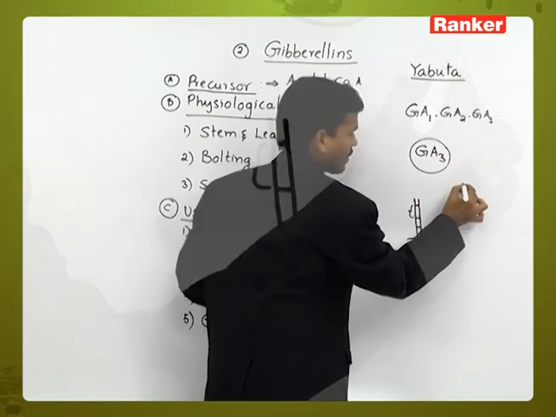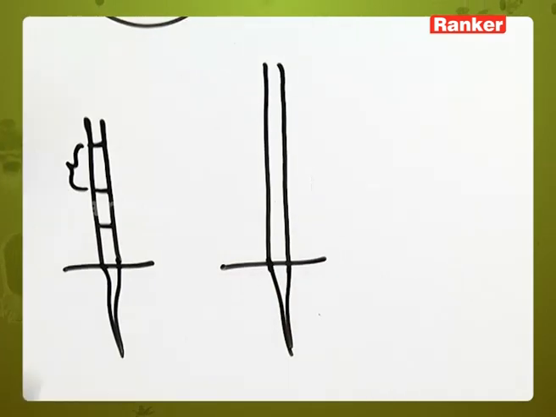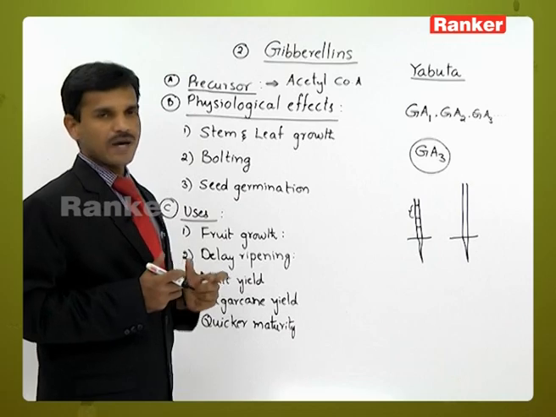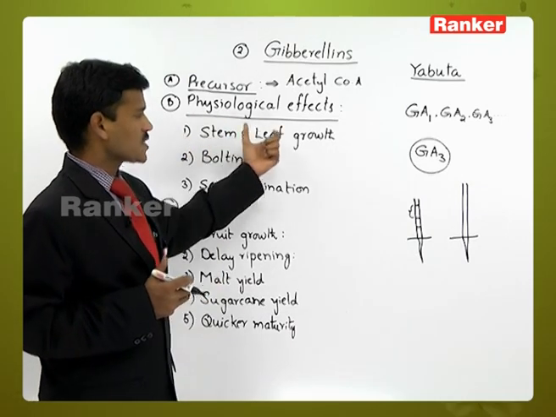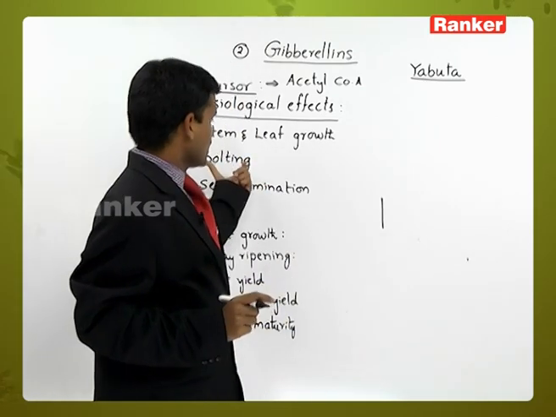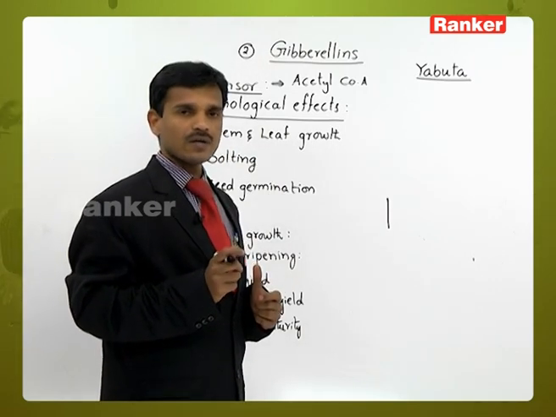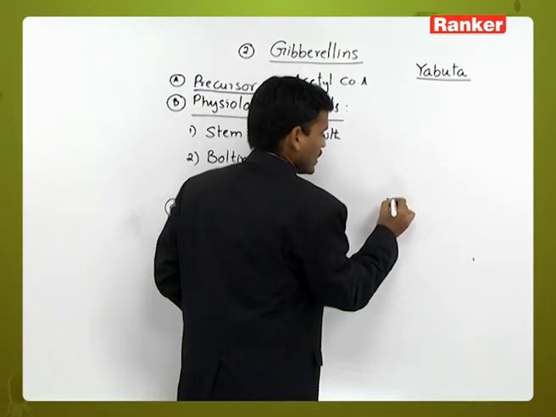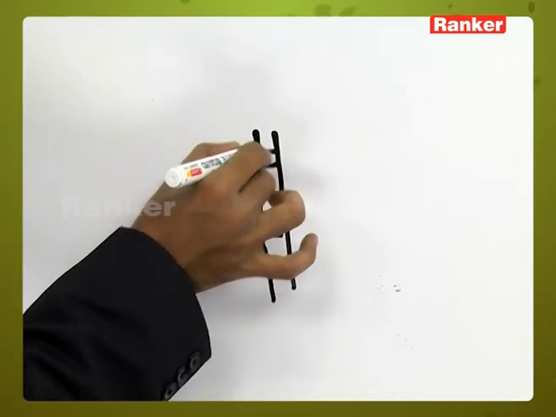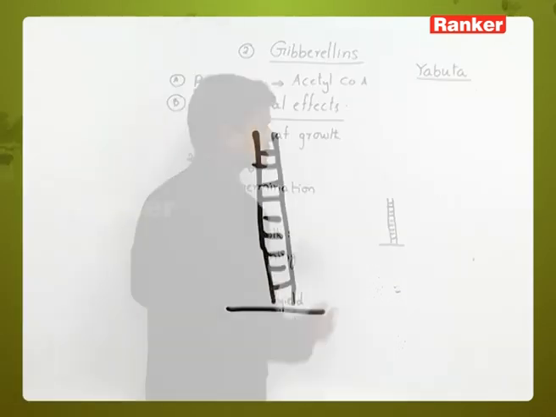So there is rapid elongation, mainly stem elongation. The stem shows growth. Leaves also expand due to gibberellic acid, so leaf expansion. Stem elongation and leaf expansion, but gibberellins do not show any effect on the roots. Bolting is nothing but rapid elongation during or before flowering. Before flowering the stem is very short, and nodes and internodes are very closely arranged. So it is a condensed stem.